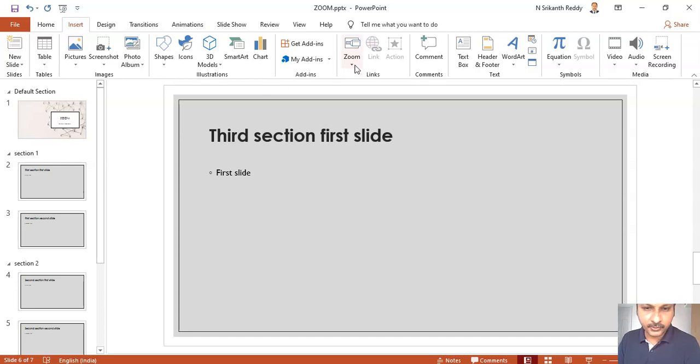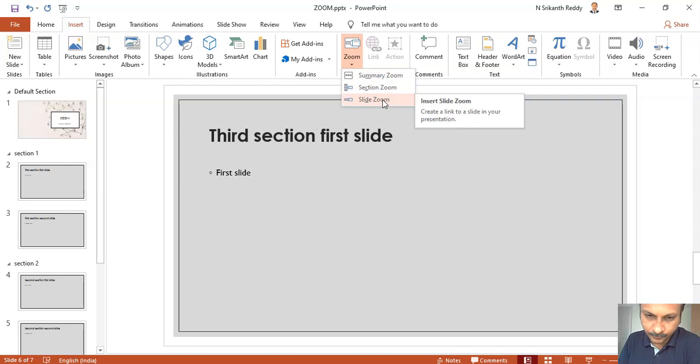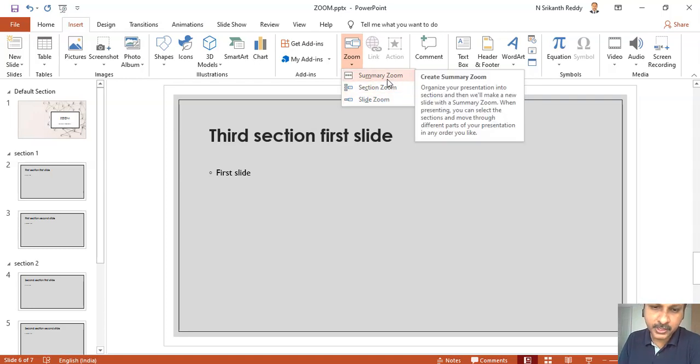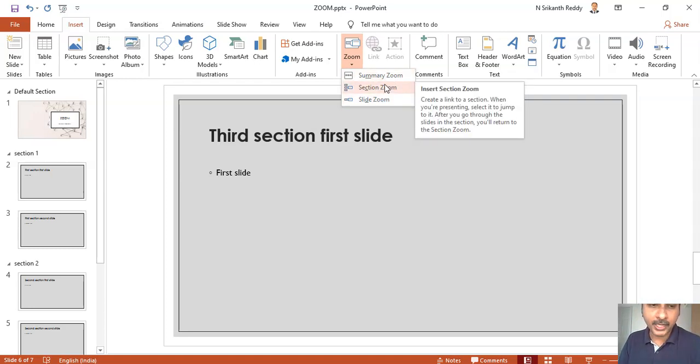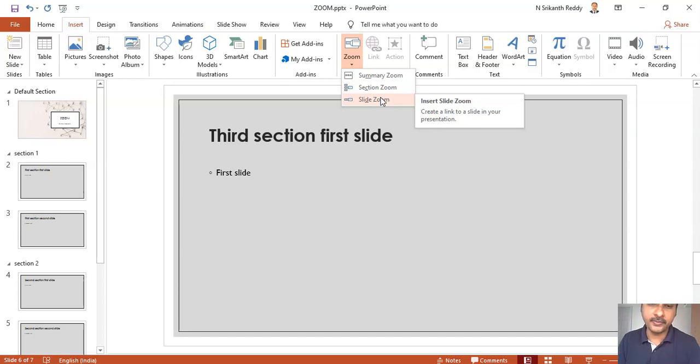So first let me show you the three types of options in the Zoom feature. One is Summary Zoom, Section Zoom, and Slide Zoom. For Summary Zoom and Section Zoom, you need to have the PowerPoint divided into various sections. For Slide Zoom, you need not. It is for a single slide that you can do.